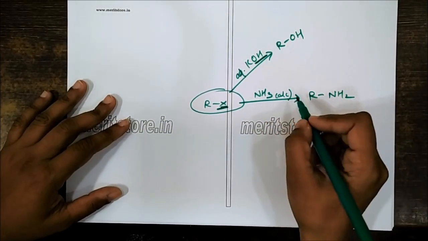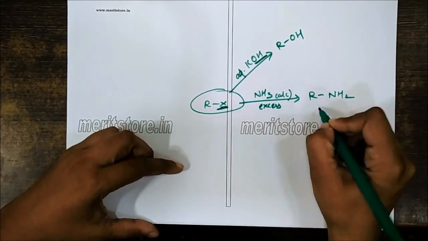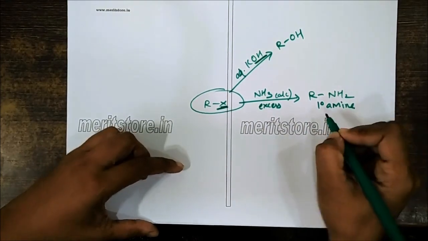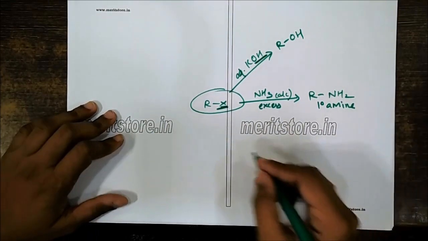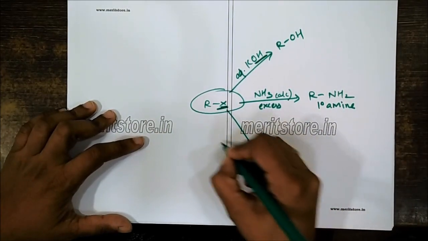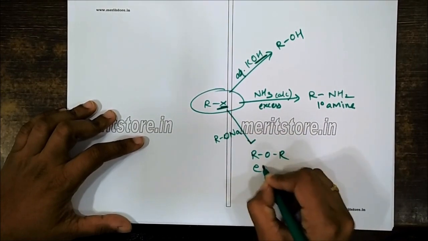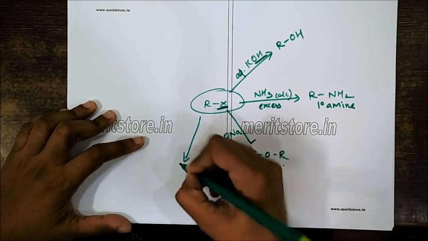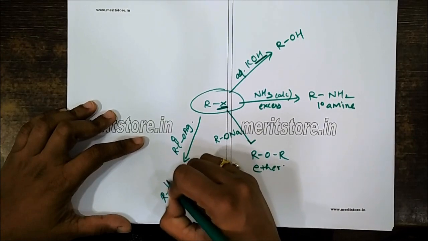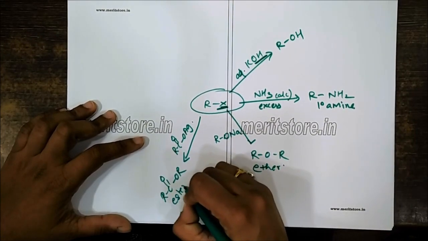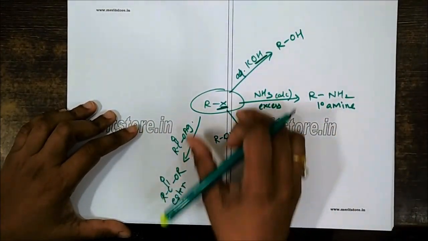amines. This is alcoholic. But again here I should understand I have to use ammonia in excess, then only I'll be able to get the primary amine. Otherwise it will carry the reaction further so as to give me secondary, tertiary and quaternary ammonium salt. If I allow this to react with sodium alkoxide, then I'm going to get the corresponding ether. If I allow this to react with the silver salt of a carboxylic acid, then this will give me the formation of corresponding esters. So in this way we can form different compounds from the alkyl halide.